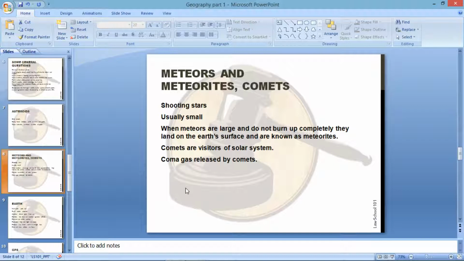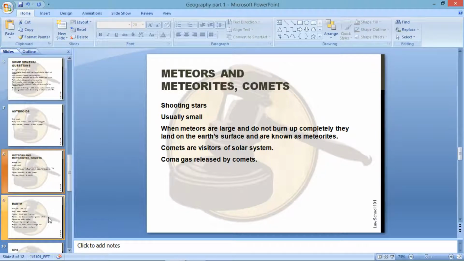Now, comets are visitors of the solar system. Coma gas is released by comets. That's the only thing that can be asked in CLAT about comets. Now let's move on to Earth. Earth is a topic that can be asked, it's important, so we should know about it.